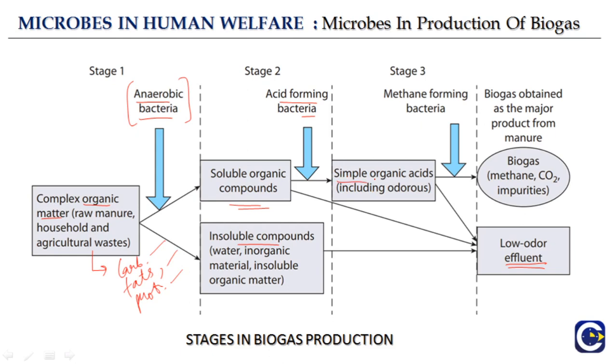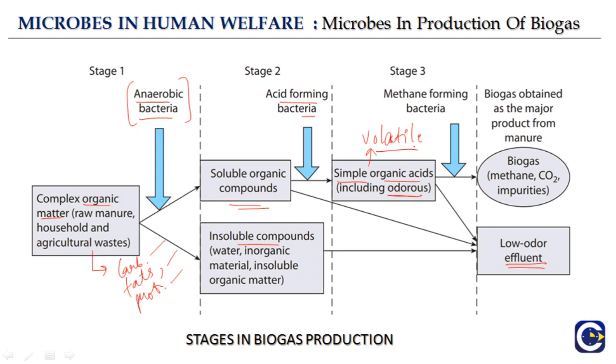So these are simple organic acids which are also volatile, that can easily evaporate into the air. These acid forming bacteria will convert the soluble organic compound into simple organic acid that also gives the odor.